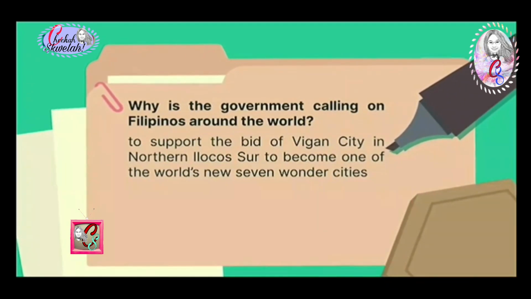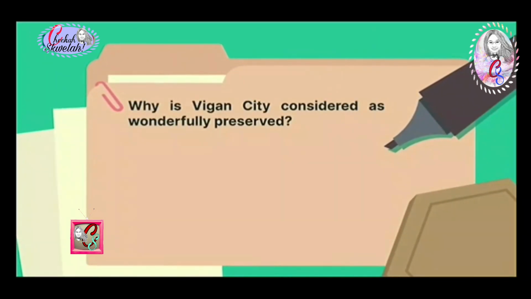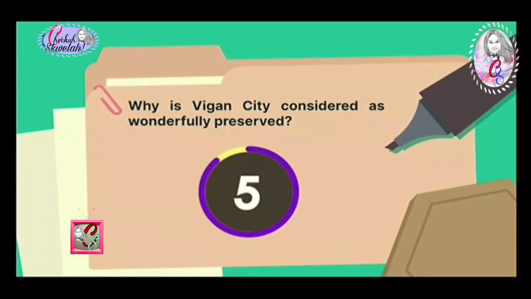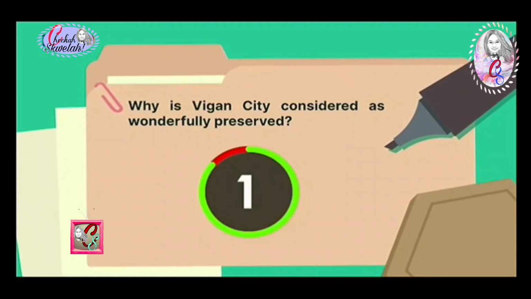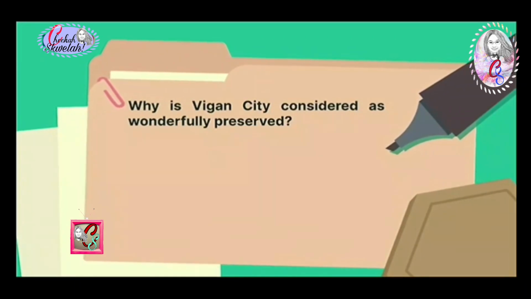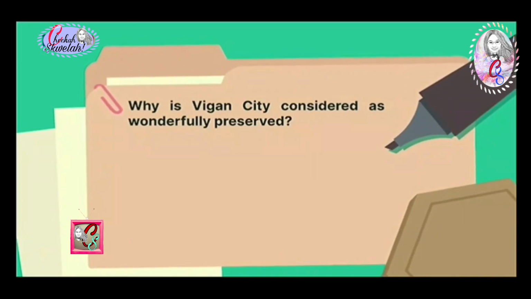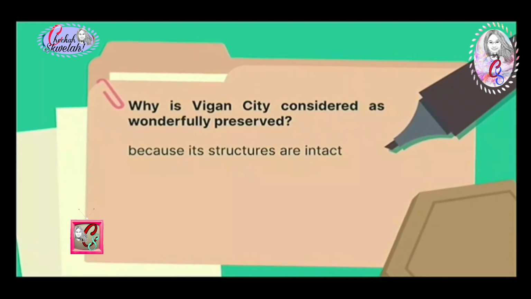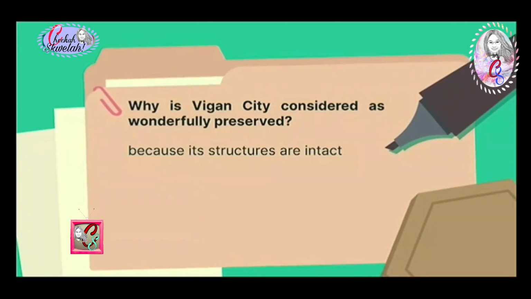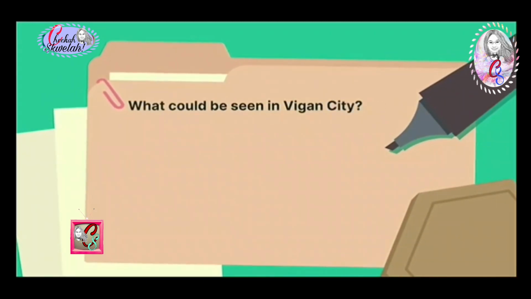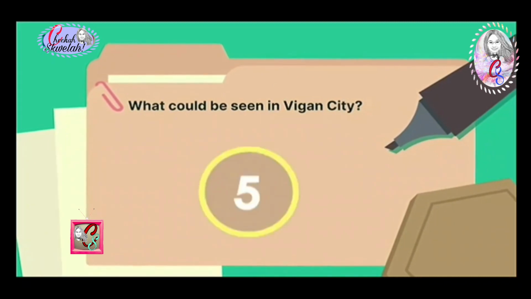And here's the question for number 3. Why is Vigan City considered as wonderfully preserved? It is wonderfully preserved because its structures are intact. Do you have the same answer? Good. The next question is, what could be seen in Vigan City?